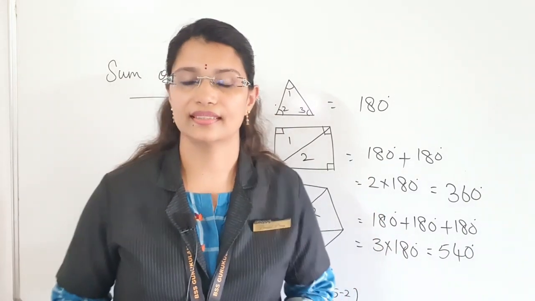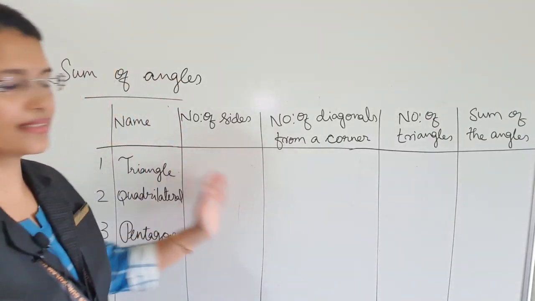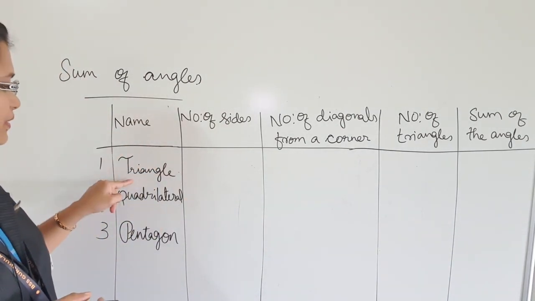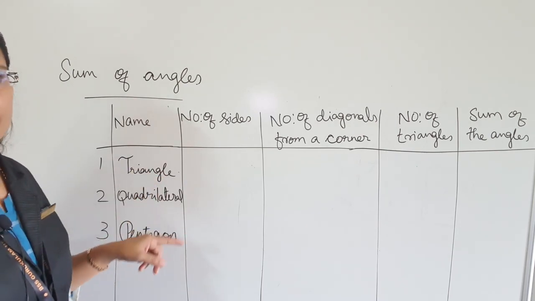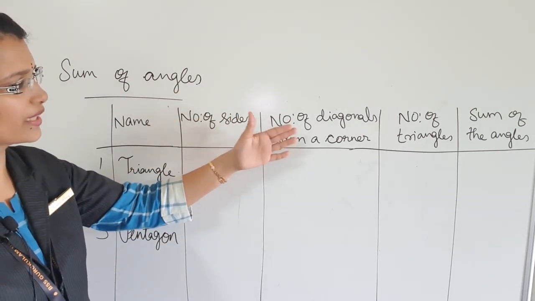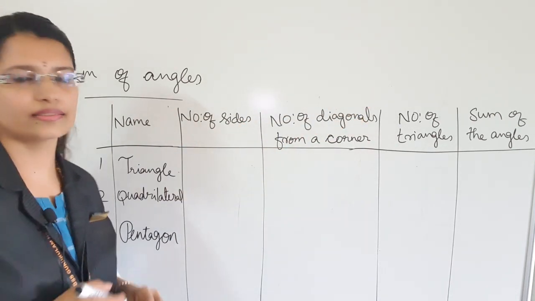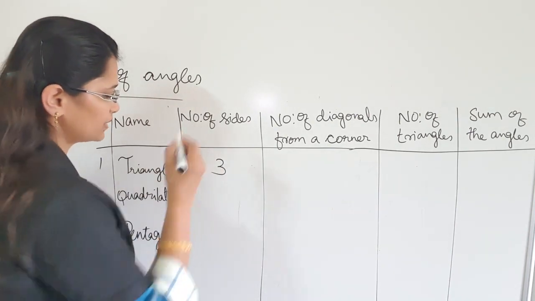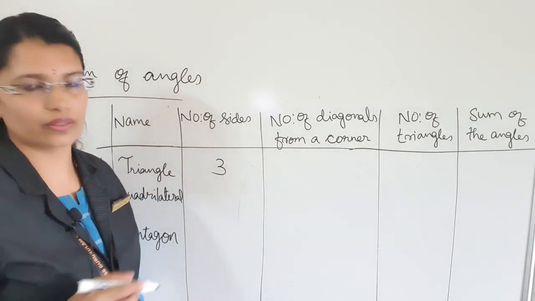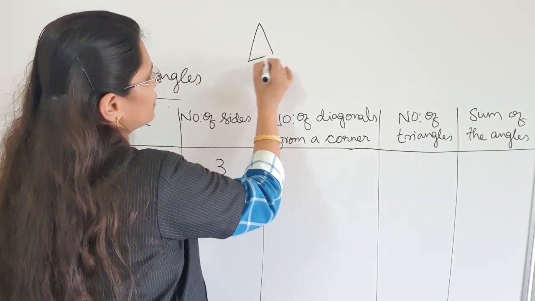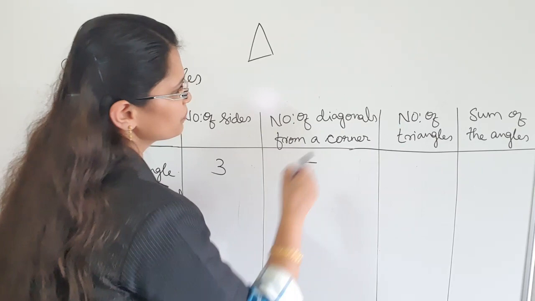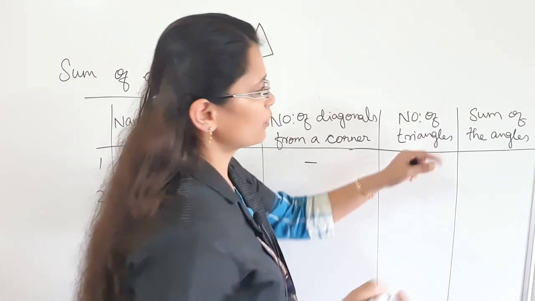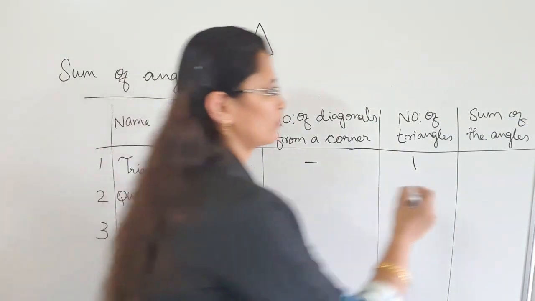So we are going to write this in a tabular column. So children, this is our tabular column. First, numbers 1, 2, 3, then name: triangle, quadrilateral, pentagon, which we have discussed now; number of sides, number of diagonals from a corner, number of triangles and sum of the angles. Triangle, how many sides, children? 3. And number of diagonals from a corner, how many diagonals can you draw? No diagonals, right? Nothing. Then number of triangles, how many triangles here? Only 1. Sum of the angles. What is the sum? 180 degrees.